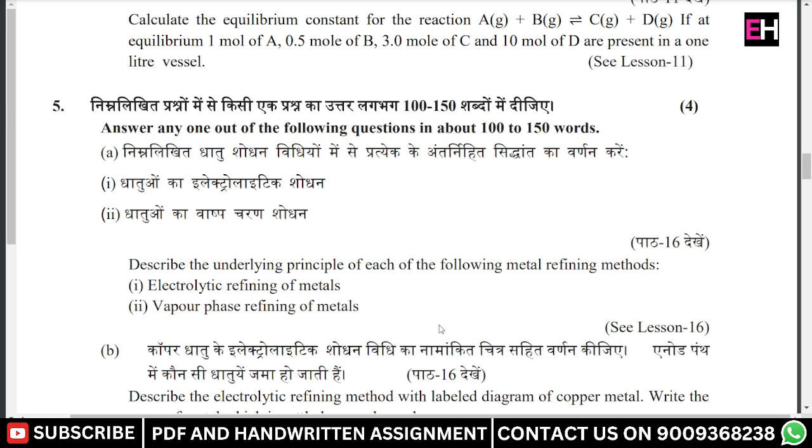Now question number 5A is that describe the underlying principle of each of the following metal refining methods. First is electrolytic refining of metals. Second is vapor phase refining of metals.